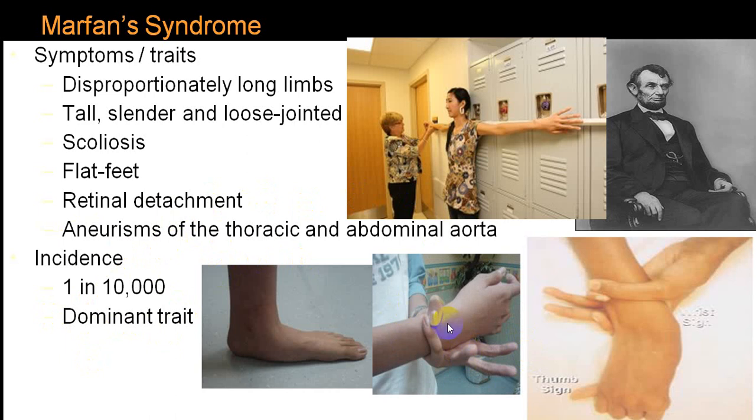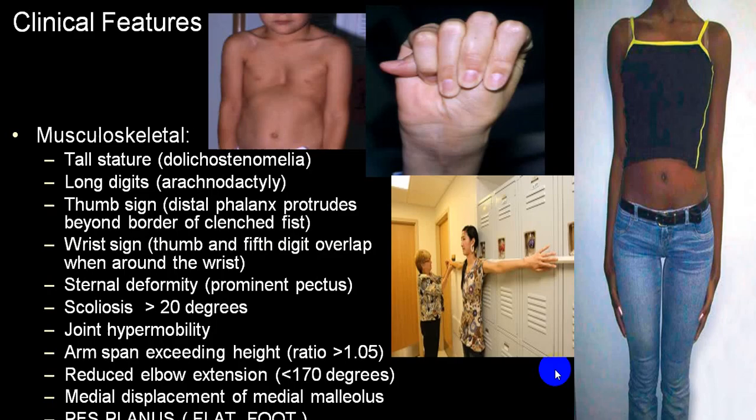This is the classical wrist sign. You can see the overlapping; this is because of long fingers and a long thumb. Tall stature is also called dolichostenomelia. Long digits are called arachnodactyly. Thumb sign, wrist sign, sternal deformity like pectus excavatum or pectus carinatum, scoliosis, joint hypermobility, arm span bigger than the height, and the ratio is more than 1.